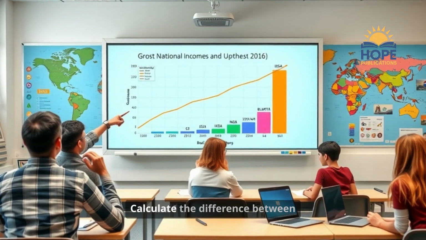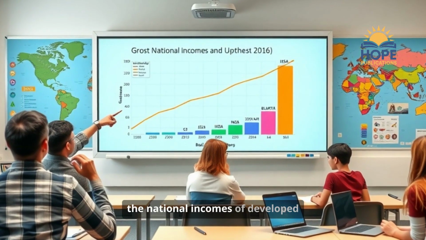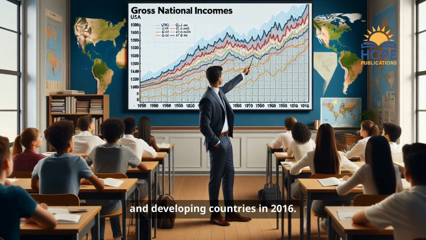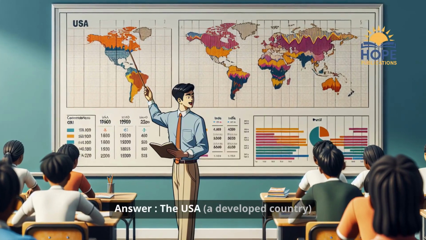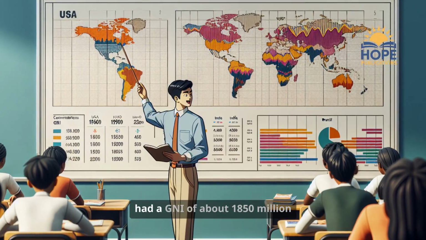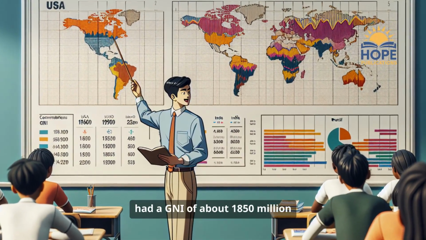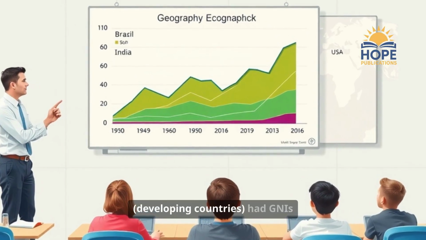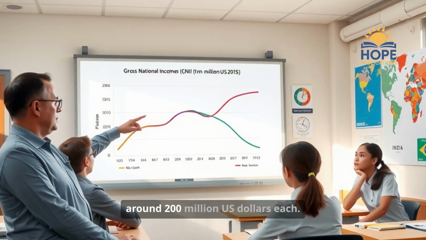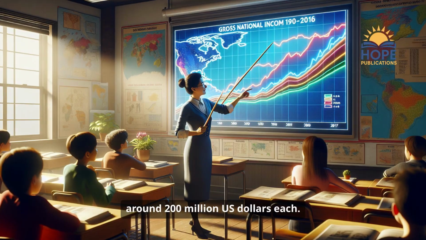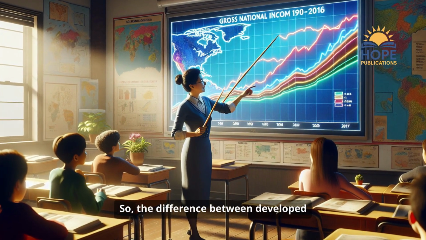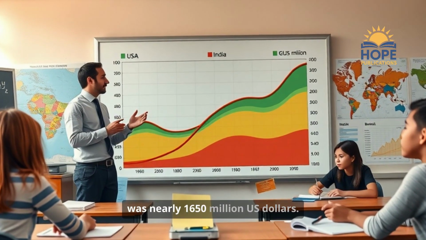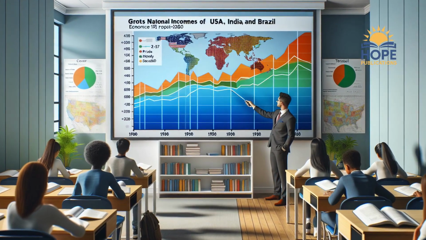5. Calculate the difference between the national incomes of developed and developing countries in 2016. Answer: the USA, a developed country, had a GNI of about 1850 million US dollars, while India and Brazil, developing countries, had GNIs around 200 million US dollars each. So, the difference between developed and developing countries' GNIs was nearly 1650 million US dollars.